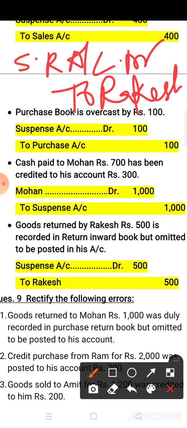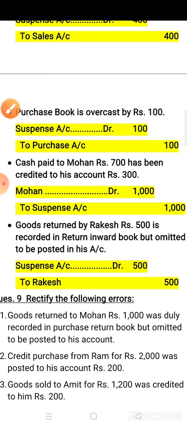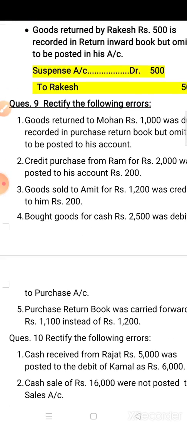But here the omission is in his account. You have not posted this to Rakesh. So what you have to do? This is the case of omission. Very simple. You have to post this to Rakesh on the correct side. To Rakesh 500, and in debit side there is no mistake. It means suspense account you have to write down. Okay children. In this way you have to make the entries, you have to do the rectify entry against suspense account.